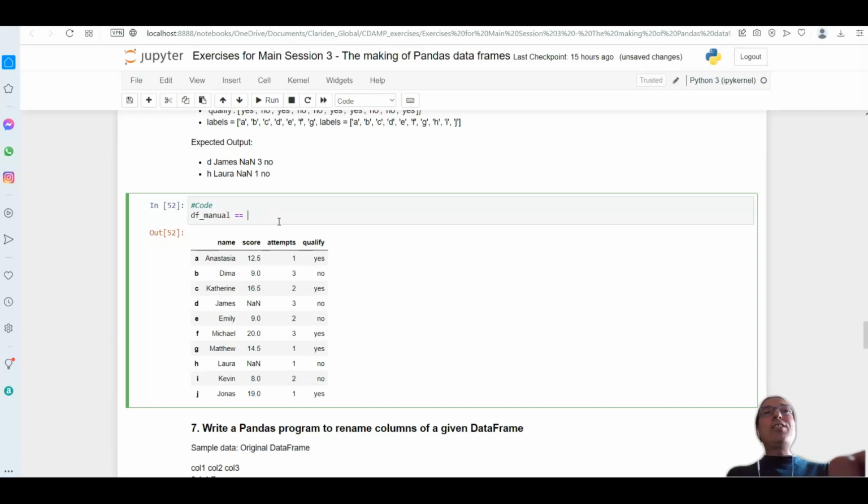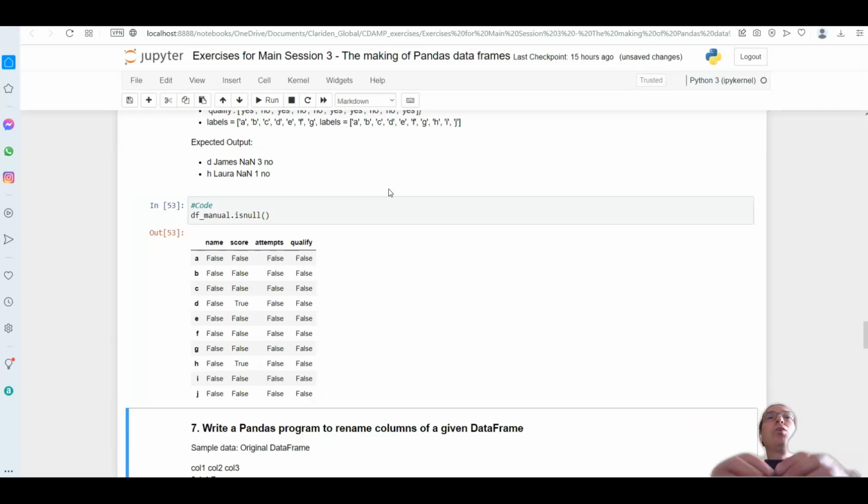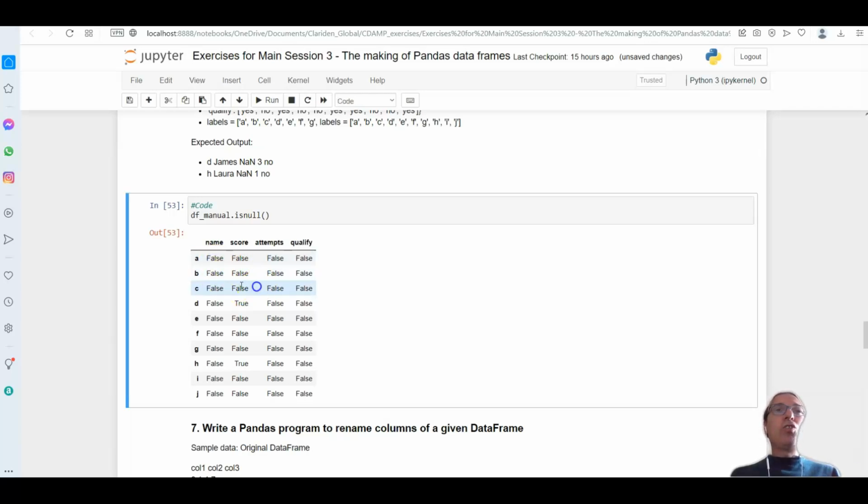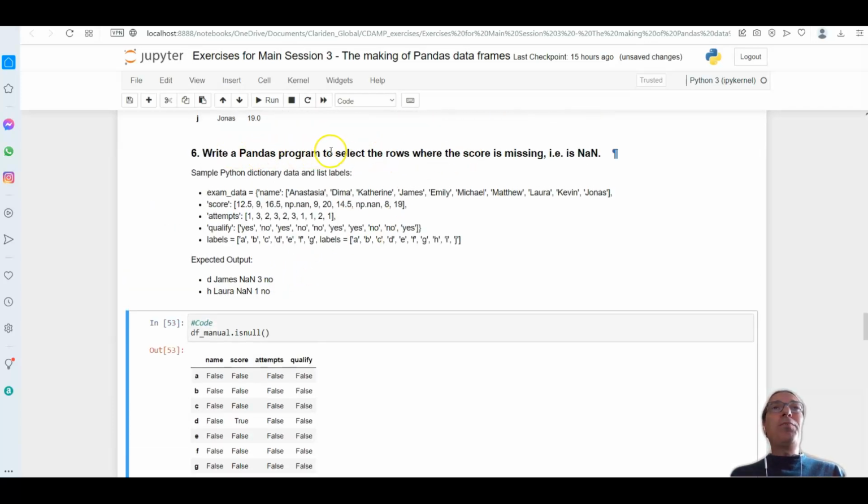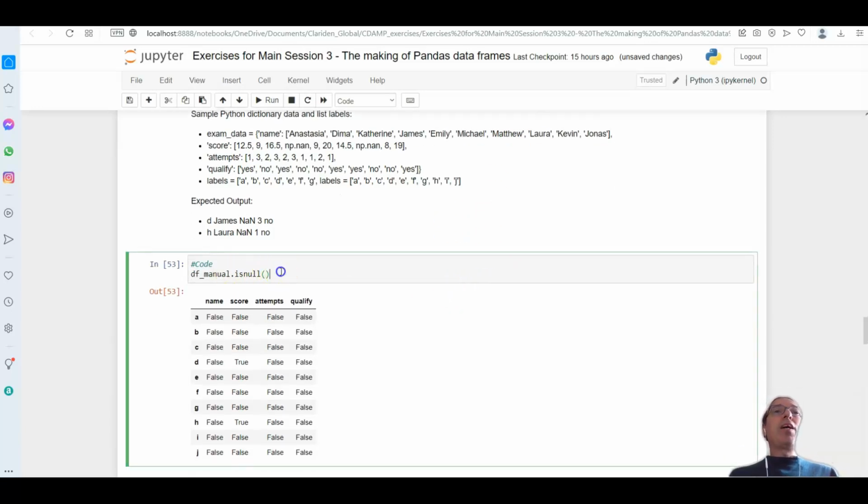And actually, if you want to do it this way, you should do np.nan like this. But don't do that. There is a function for that. There is a method called df isnull. isnull will give you all the elements as true or false. And because it's saying, oh, write a program to select where there is a score missing here, I'm going to select this and do it for one column only.